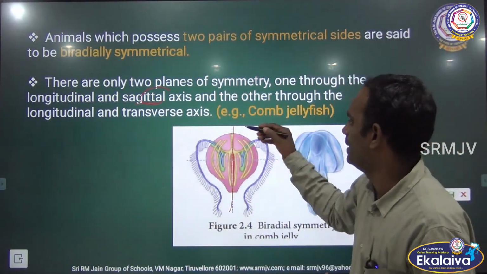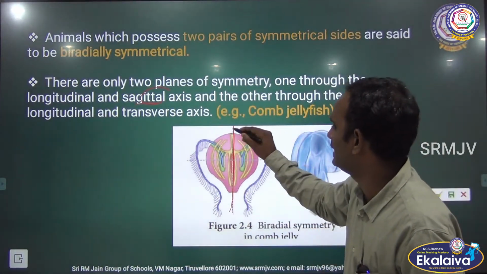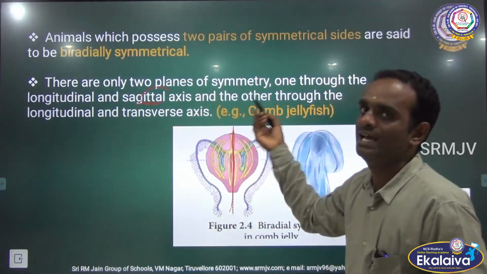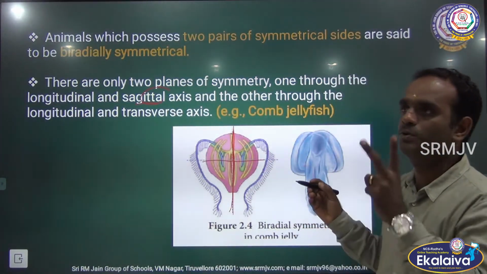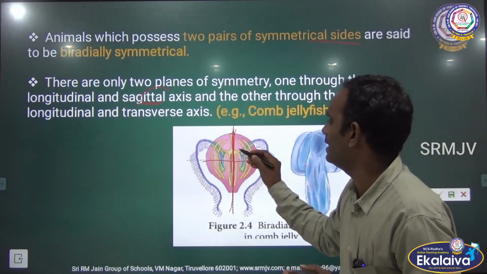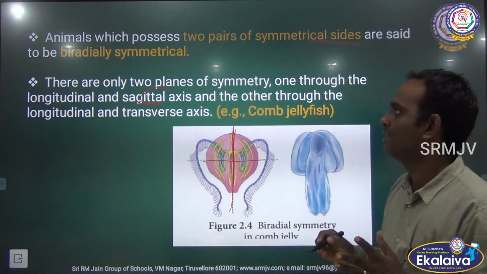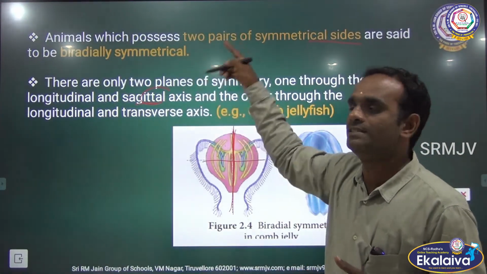So a plane passing through the center, one from the longitudinal and sagittal axis, another from the longitudinal and transverse axis. Two pairs of symmetrical sides. This is one pair and this is another pair. So such an arrangement is said to be biradially symmetrical.